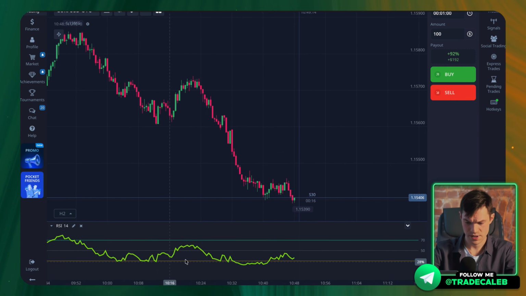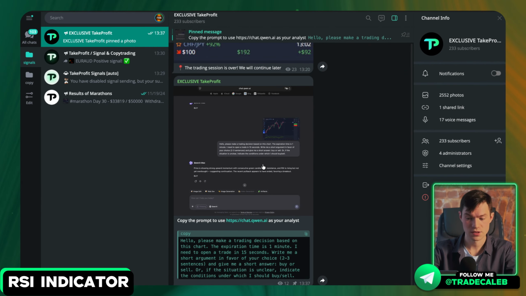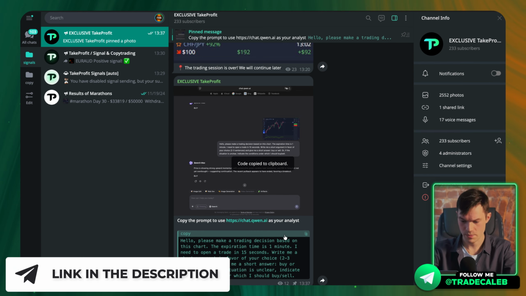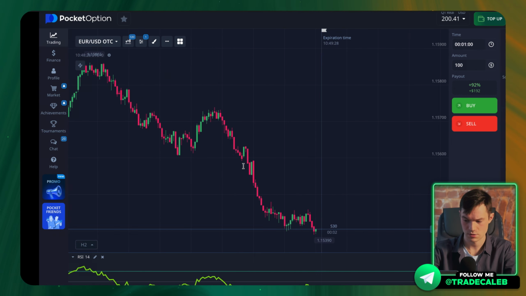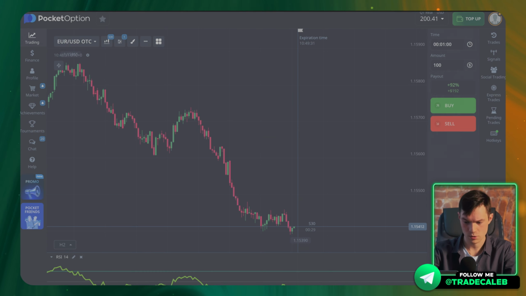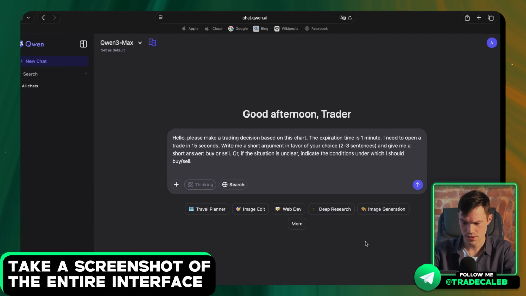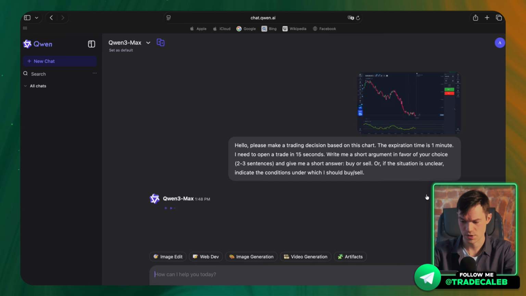I've added one random indicator here, let's say RSI. And you'll need to go to my Telegram channel from the link in the description and copy the prompt that I simply paste into the chat with a neural network. Next, I go directly to Pocket Option, take a screenshot of my entire interface and send this screenshot along with the message I just copied. And let's see what response we get.